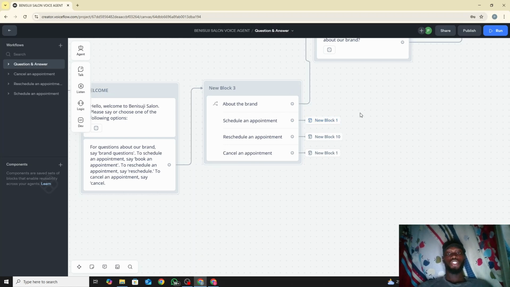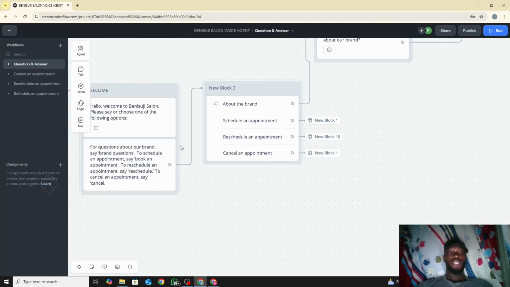Like this one alone is just for about our brand. Then we did a workflow each for schedule, reschedule, and cancel. So instead of us having to fill all this place here, this whole canvas with different blocks and all that, making it more jam packed, I decided to just take it to a new workflow and make it easier there. The only way I can do that is by linking it here, and I'll show you how I did that.